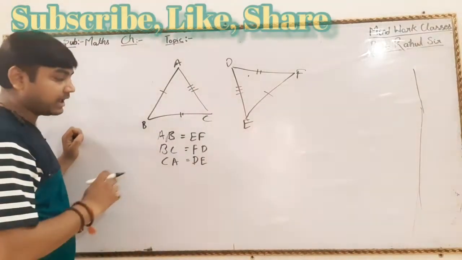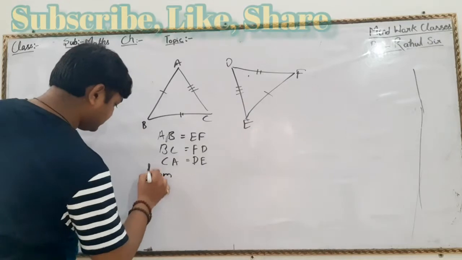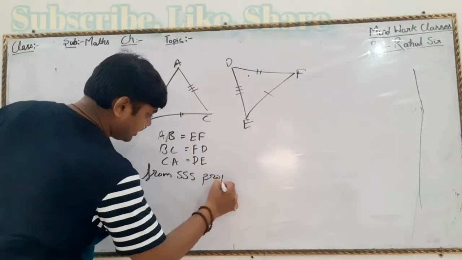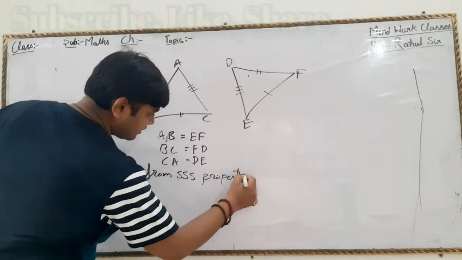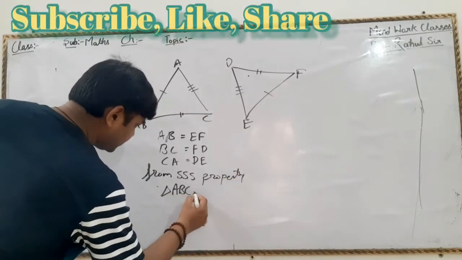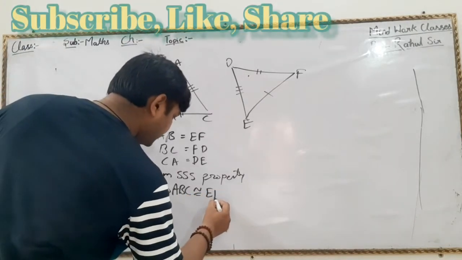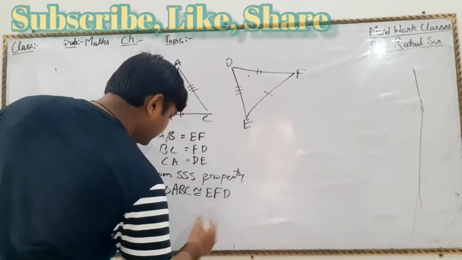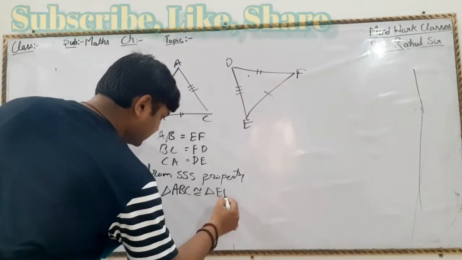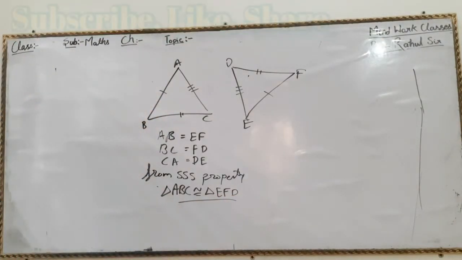If it is like this, from the SSS property, triangle ABC is congruent to triangle EFD. These two triangles are congruent.